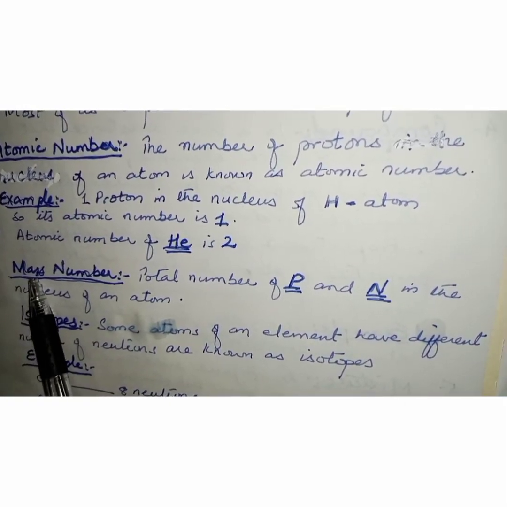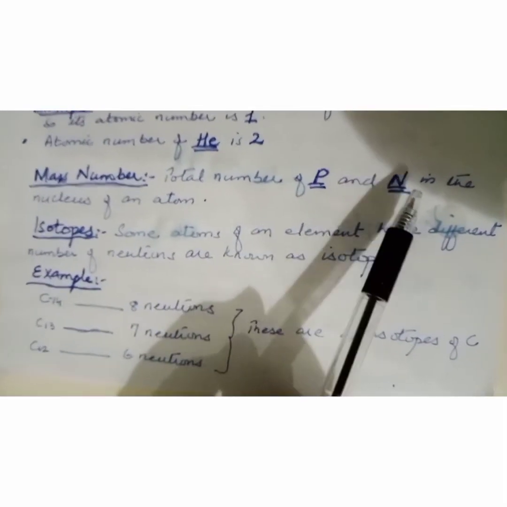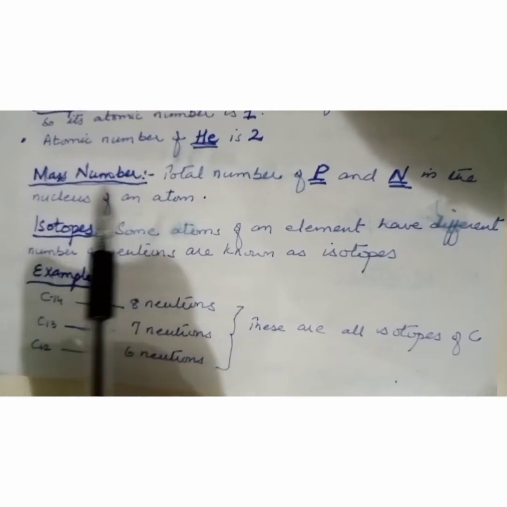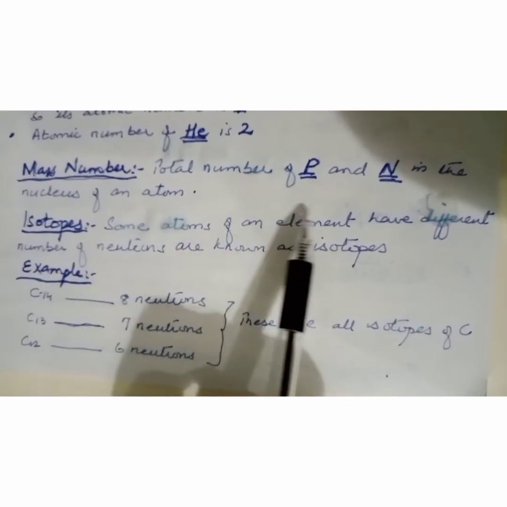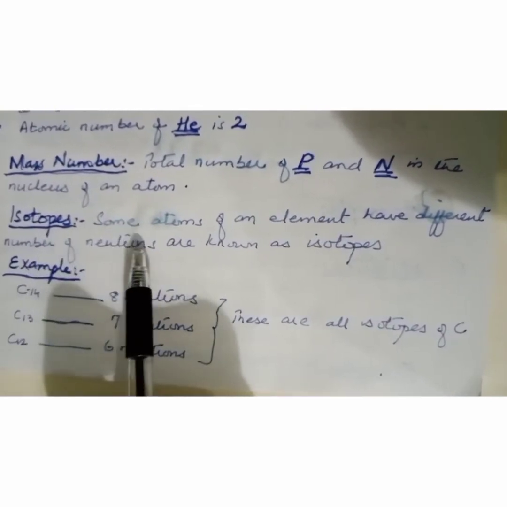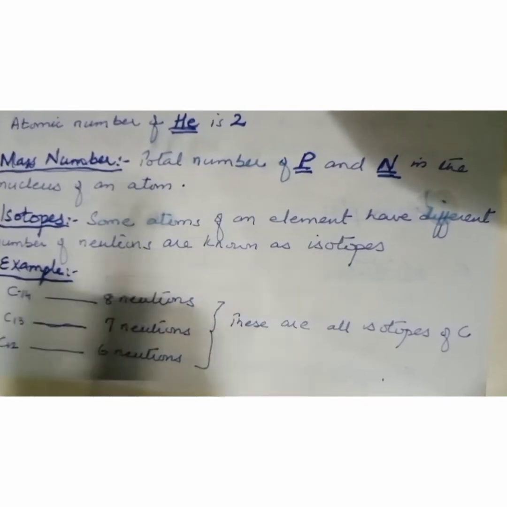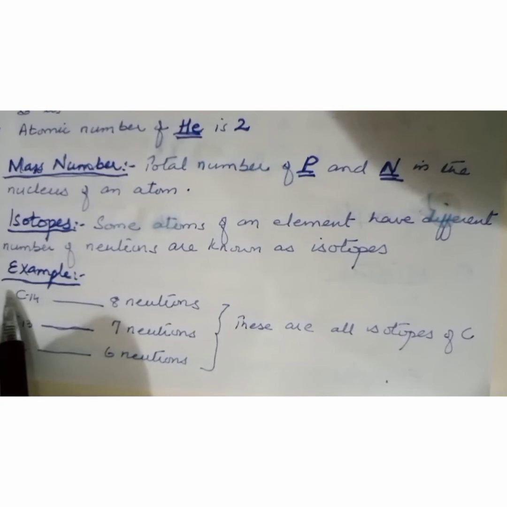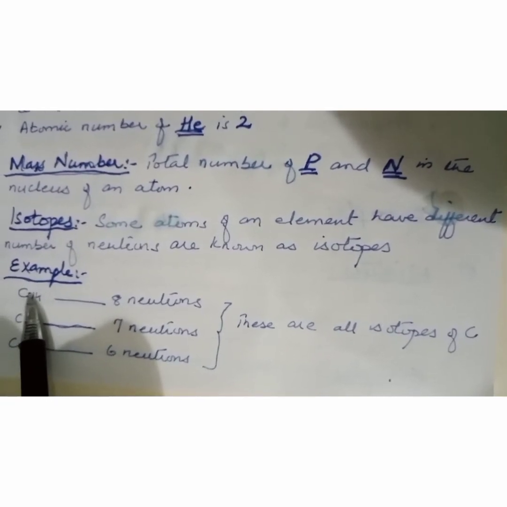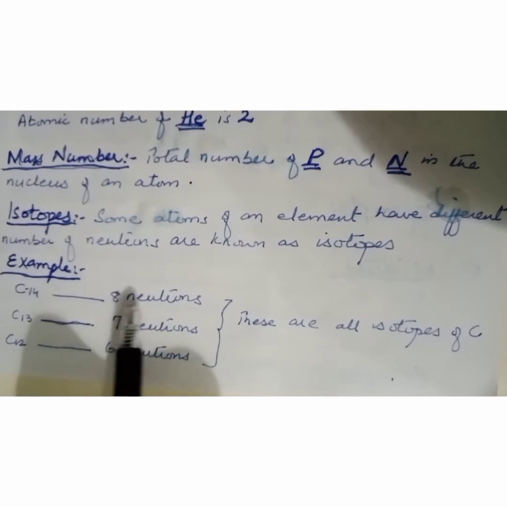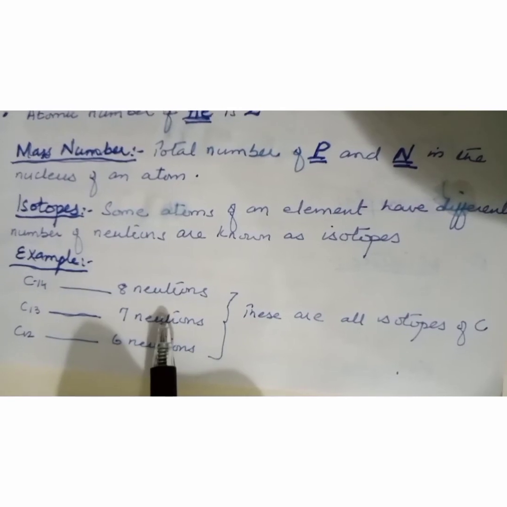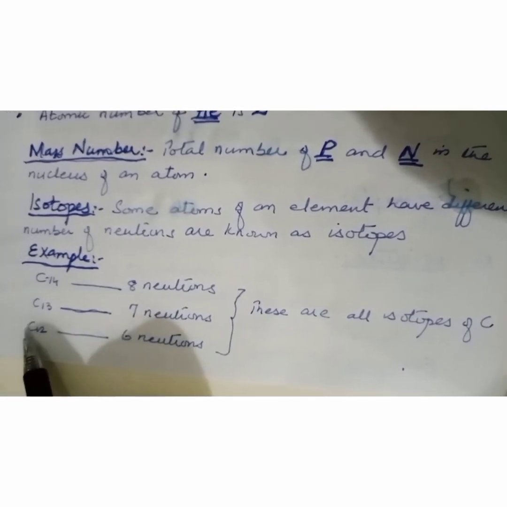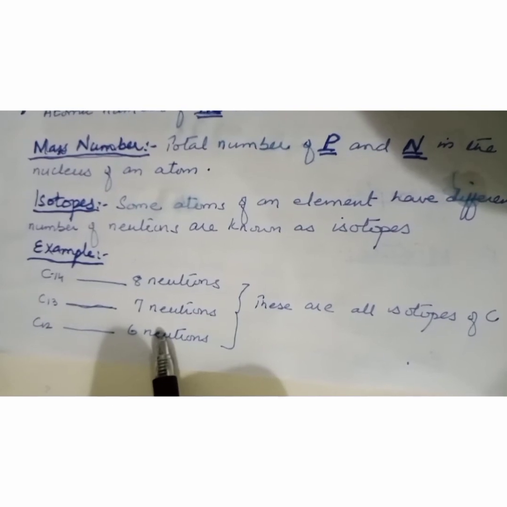Now we come to discuss mass number. Total number of protons and neutrons in the nucleus of an atom. Now, what are isotopes? Isotopes, students, when some atoms of an element they have different number of neutrons, they are known as isotopes. For example, we can have this carbon 14. It is having 8 neutrons. Carbon 13. It is having 7 neutrons, and this carbon 12, it is having 6 neutrons.